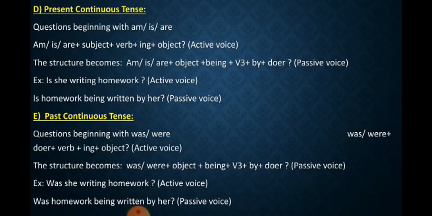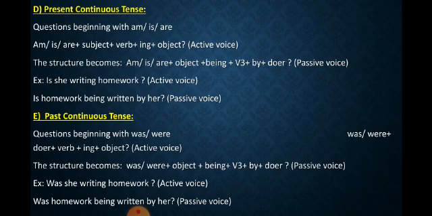Present continuous tense. Questions beginning with am/is/are. So am/is/are plus subject plus verb plus ing plus object. This is the structure of active voice. Now this structure becomes am/is/are plus object plus being plus v3 plus by plus doer. So it's the structure of passive voice.